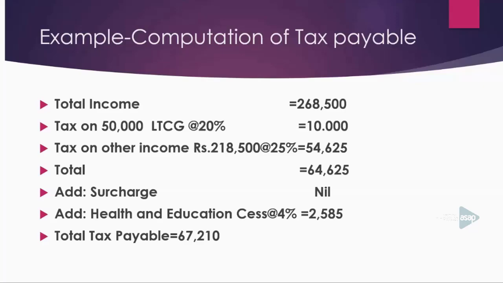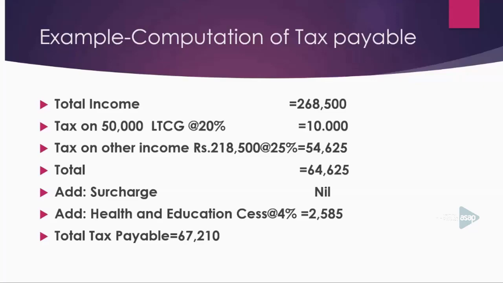If your assessee is an individual, the income tax slab will be as follows. If your total income doesn't exceed 2,50,000, there will be no income tax. If your total income lies between 2,50,000 and 5 lakh, you need not pay any income tax.